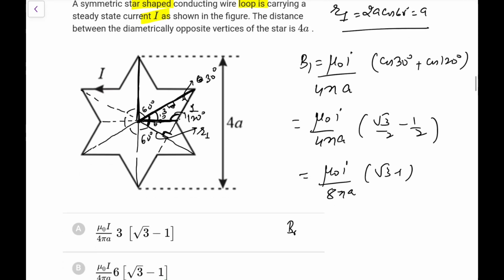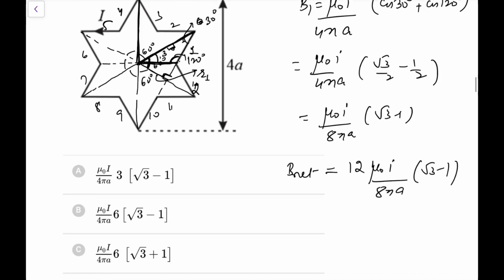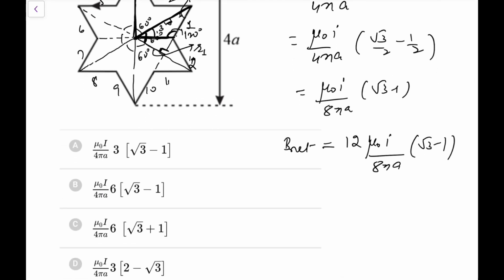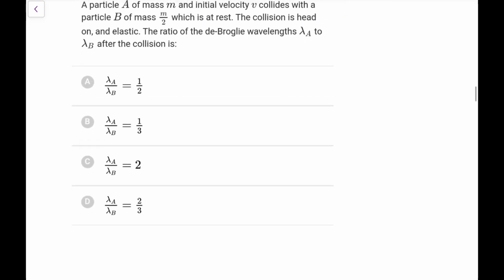Now the net field would be, due to all these symmetric wires, 1, 2, 3, 4, 5, 6, 7, 8, 9, 10, 11, 12, so you can do this 12 times. So 12 mu naught I upon 8 pi a into root 3 minus 1. So what it comes out, it is really getting tougher, or it was a time taking one, you can say. What we are getting is 6 by 4, root 3 minus 1. So I think option B is the appropriate one as per this. So it was a time taking one.